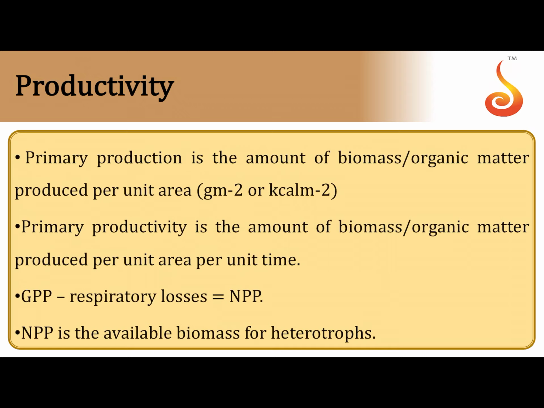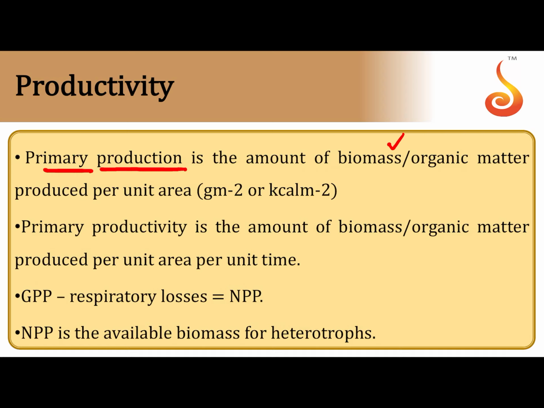So now moving on to a concept called productivity. Before we talk about productivity, we need to talk about production. In production, we are focusing on primary production. It can be defined as the amount of organic matter. Since we are talking about photosynthesis here, you all learned that during photosynthesis, organic substances are produced, and that is the biomass.